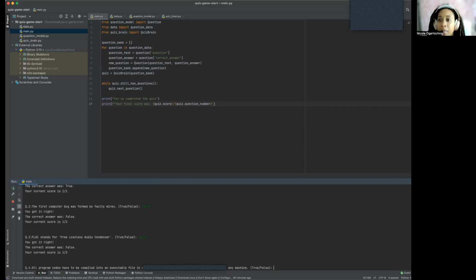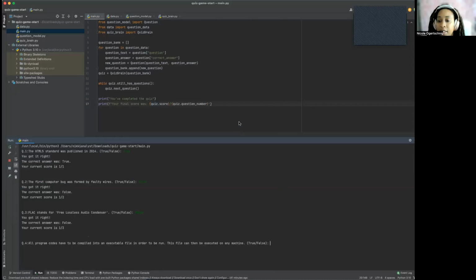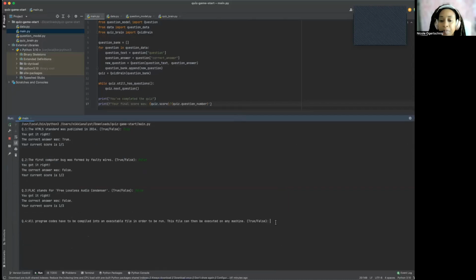Let me move this up so I can see this bottom screen. There we go. Okay, all program codes have to be compiled into an executable file in order to run. This file can be executed by a machine. I think that's true. Oh, it's wrong.